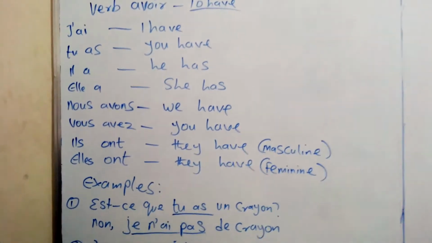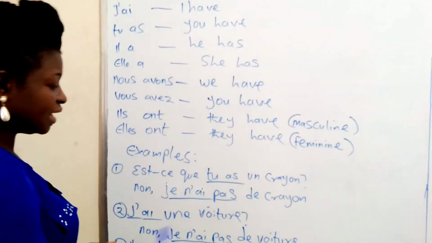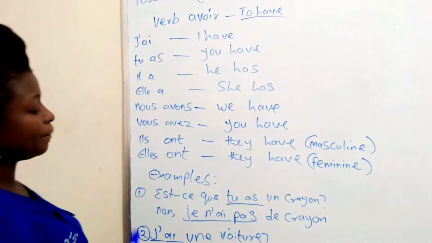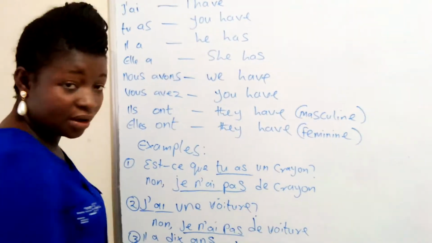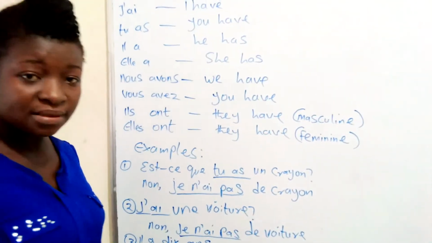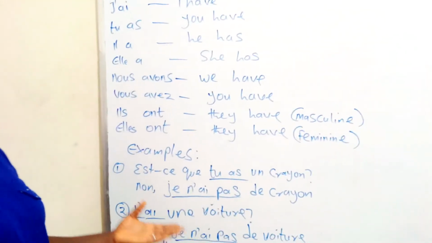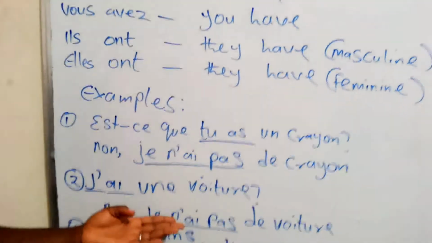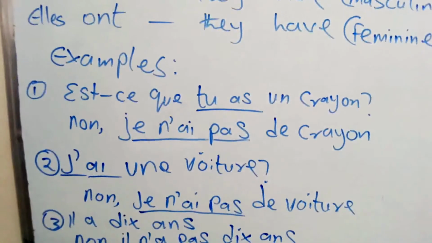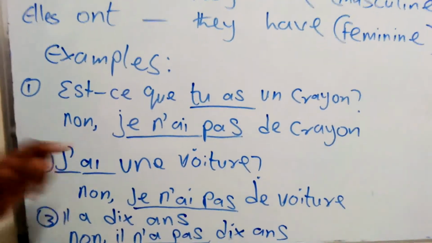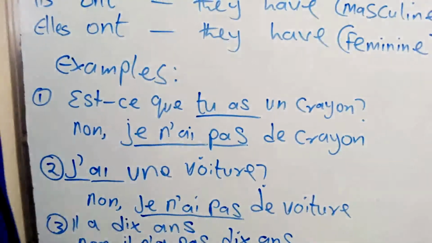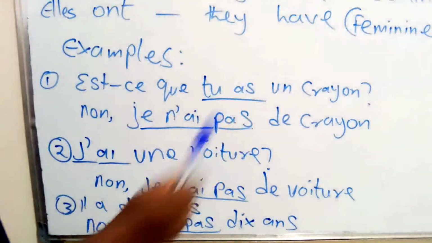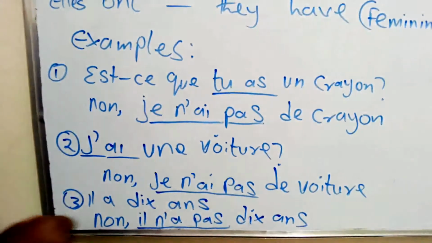Est-ce que tu as un crayon? You see I've underlined tu as, which is from the verb avoir. Est-ce que tu as un crayon? Do you have a pencil? So let's look at the negative form of giving this reply. Non. Non here means no. Non, je n'ai pas. That is the negative form we are talking about.